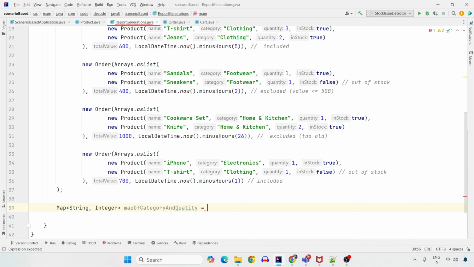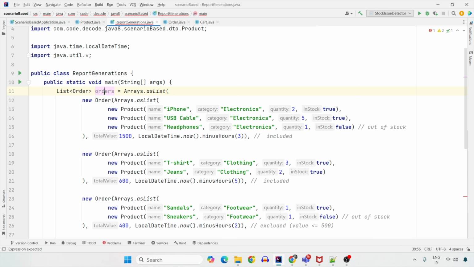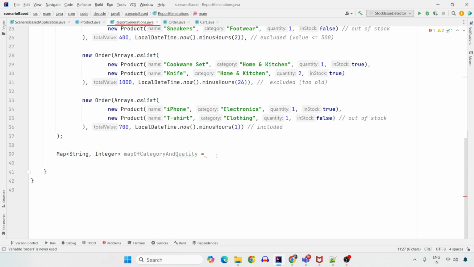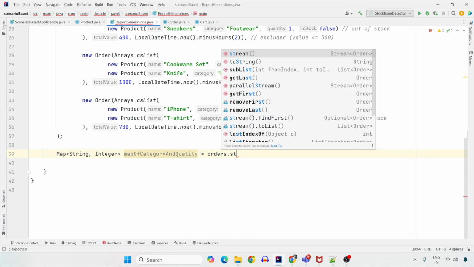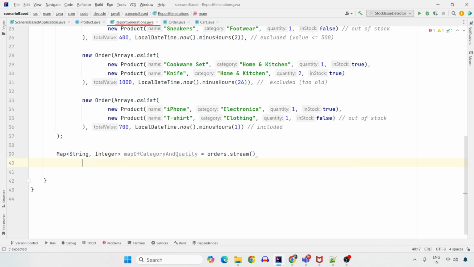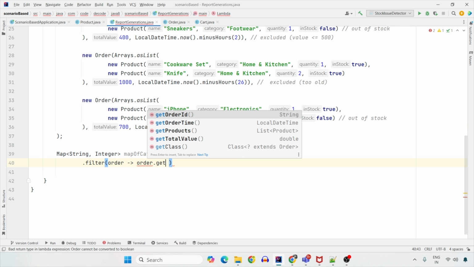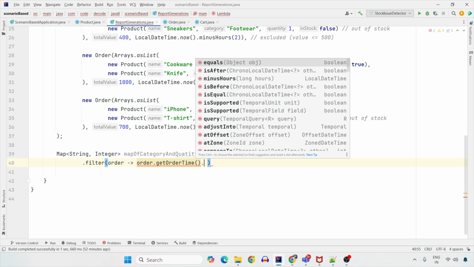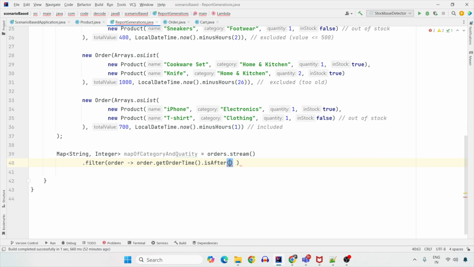Now let's stream over all the orders list. From the all orders list, I'm opening a stream of Java 8 and I'm going to filter. What am I going to filter? I'm going to filter all orders such that each order should be after LocalDateTime.now minus 24. So for each order, let's get the order time, order.getOrderTime. I have to check whether it is after the 24 hours only.